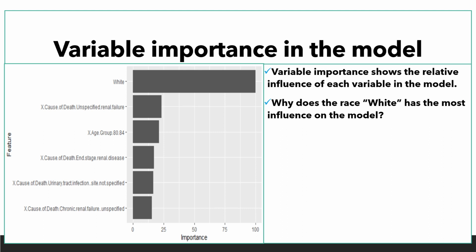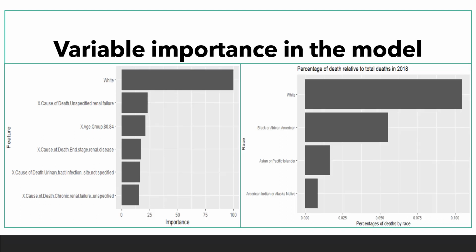To confirm this, I would like to see what is the total number of deaths in the white population compared to the total number of deaths from genitourinary diseases in 2018. Here we can see that the race white had the most deaths when comparing it to the total deaths from genitourinary diseases. But that is not a fair comparison since different races would have different population counts. That's what made the accuracy of the first model low compared to the second.